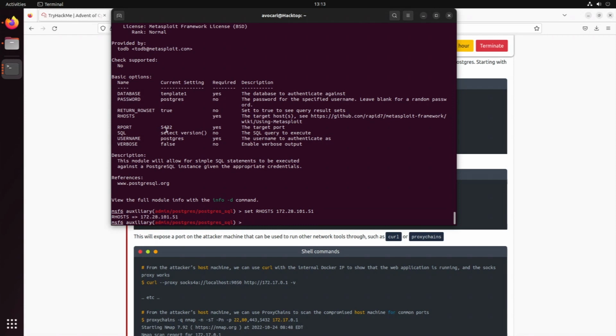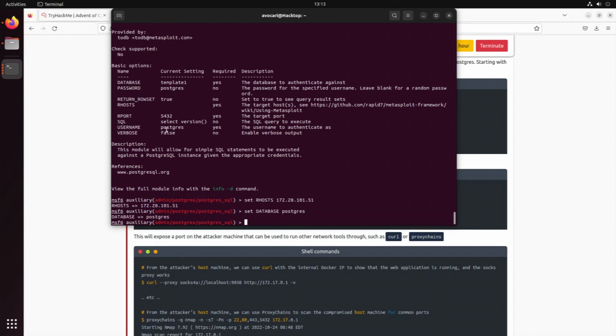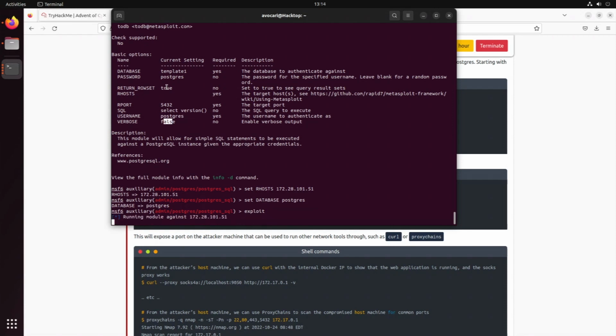And next up, we need to set the database. So set database to Postgres, I think it was. Username is Postgres. Password is also Postgres. So that works. So let's try it out. Exploit.